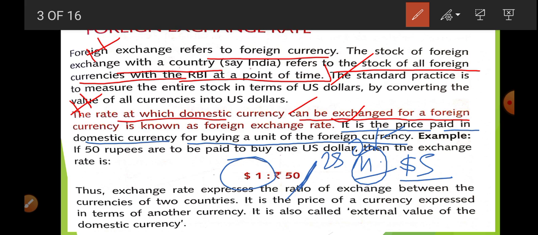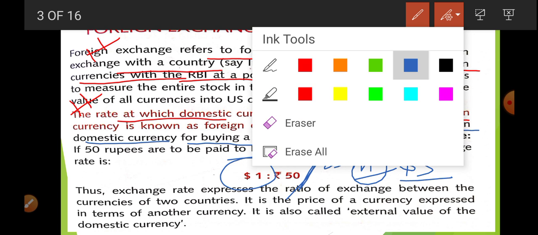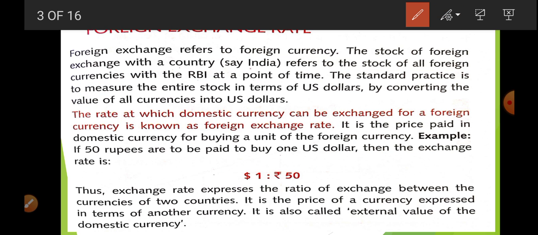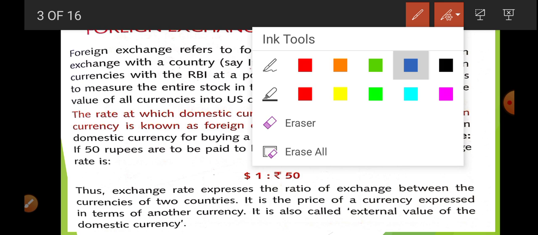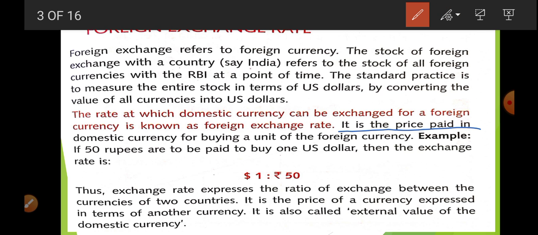And what is the price of this X good? $5. That means you are required to pay 250 rupees to get $5. When you have the $5, then you are able to purchase this X good, okay student. So this is the simplest definition, and I think it is very simple. It is the price paid in domestic currency for buying a unit of foreign currency. And you can write this example.